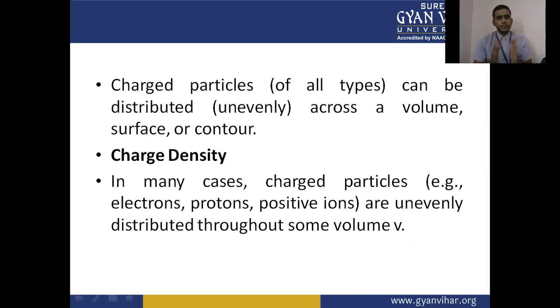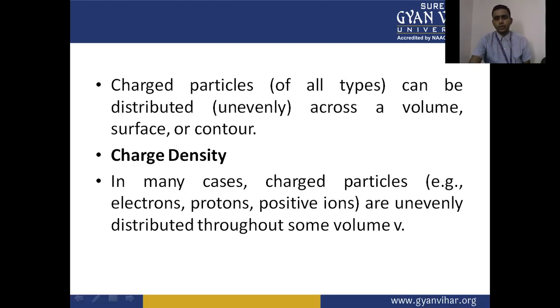Charged particles of all types can be distributed unevenly across a volume, surface, or contour. Now come to the charge density. We have discussed the electric charge. In the next section, we have charge density. In many cases, charged particles, for example electrons, protons, and positive ions, are unevenly distributed throughout some volume.